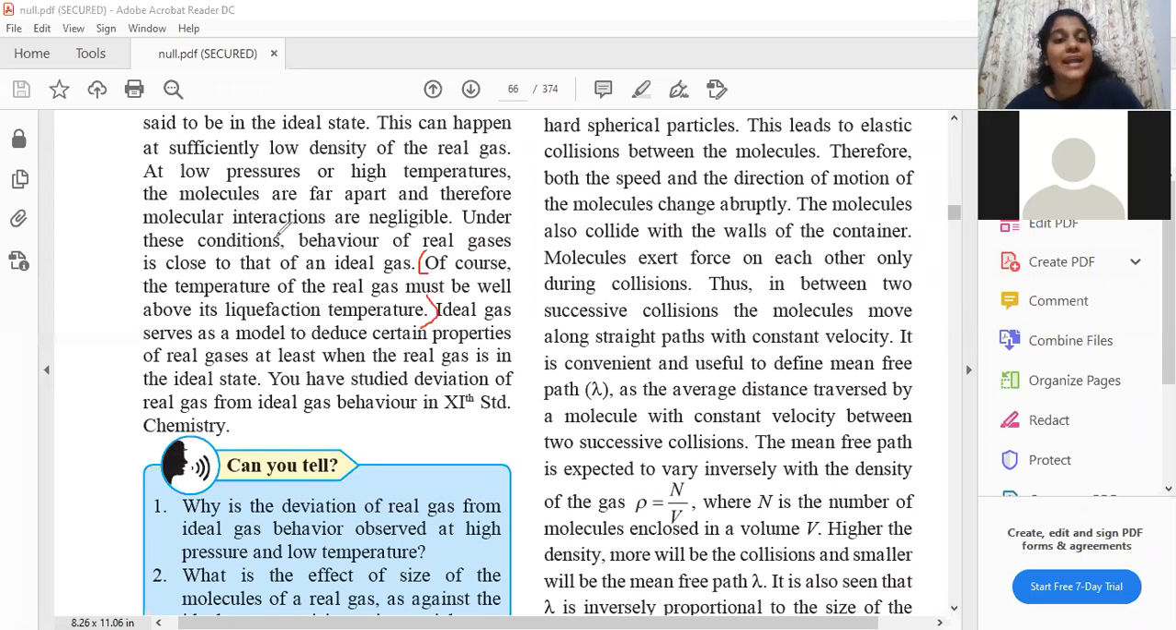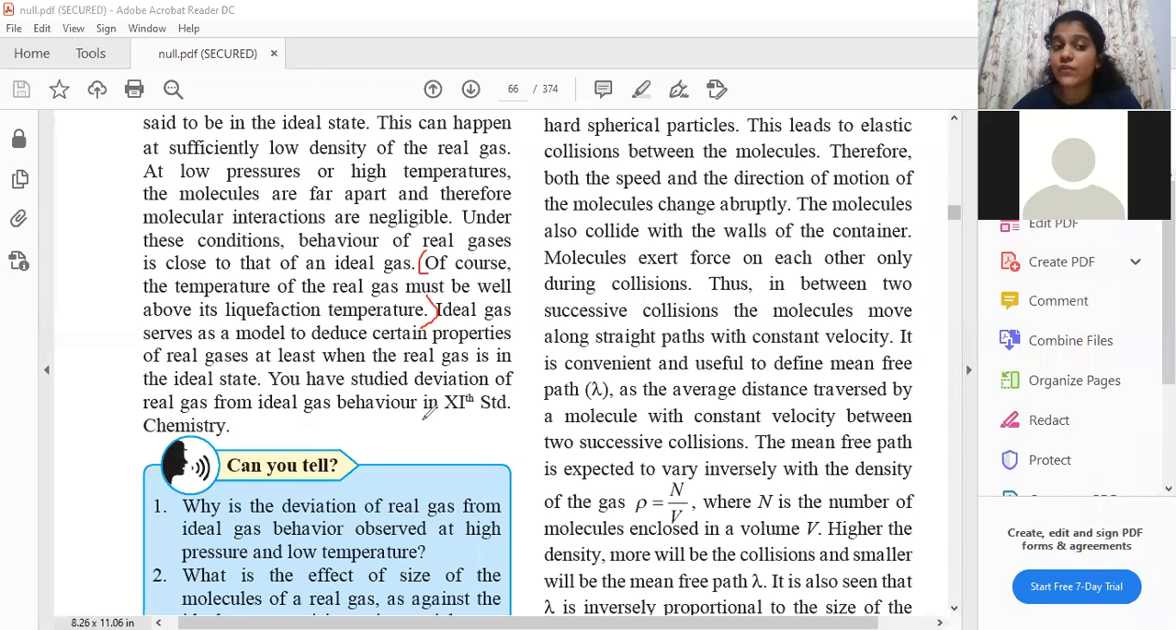The ideal gas serves as a model to deduce certain properties of real gases, at least when the real gas is in the ideal state. Keeping in mind the ideal gas theory, many laws have been developed, and similarly many properties of gases can be obtained.